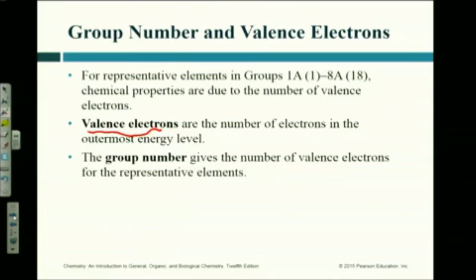That's why, remember I said we had the numbering scheme 1 through 18 versus the 1A through 8A? And I said I like the 1A through 8A. Because when I say group 7, I really mean 7A, right? That's the halogens. And when I say group 8, I really mean 8A. That's the noble gases. Okay?